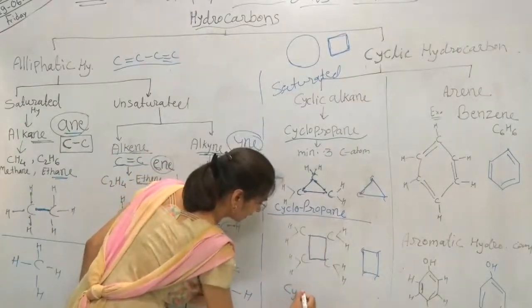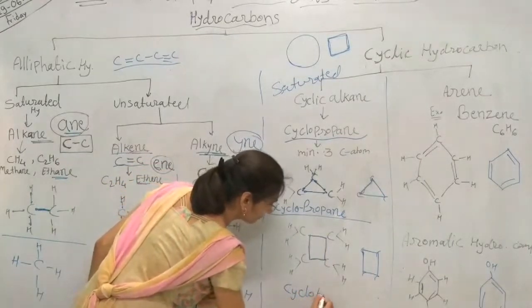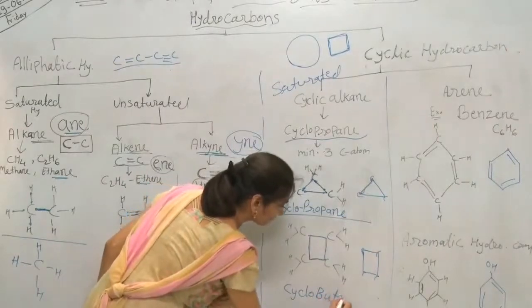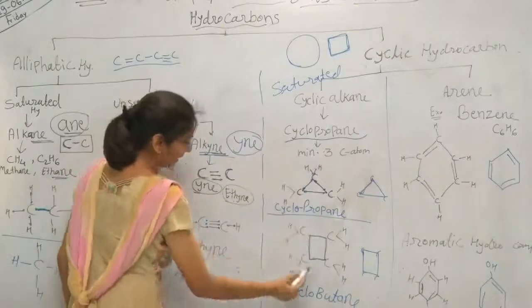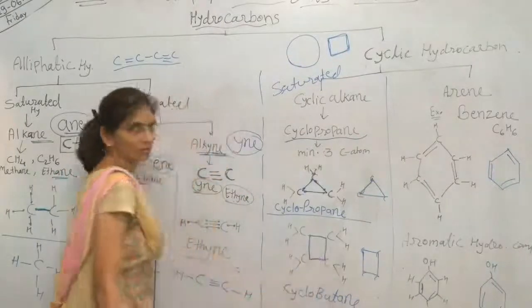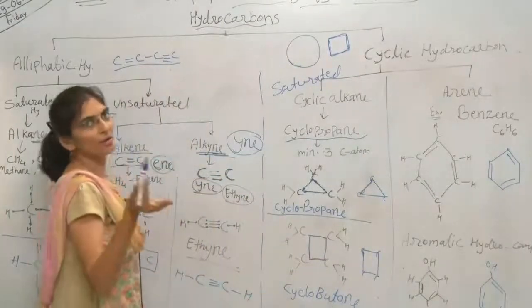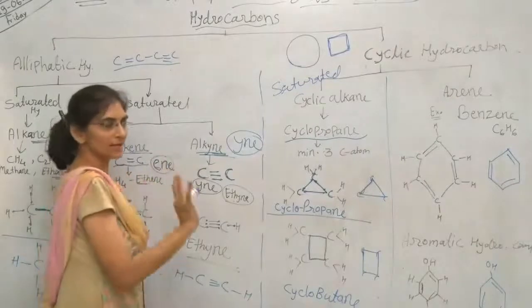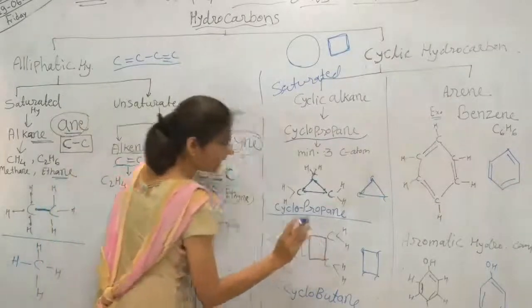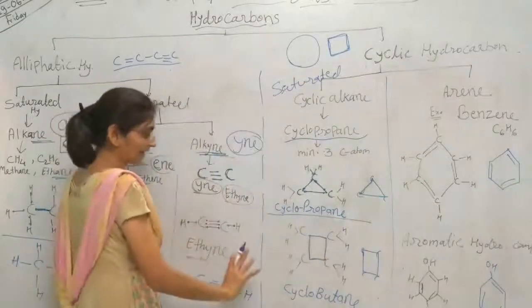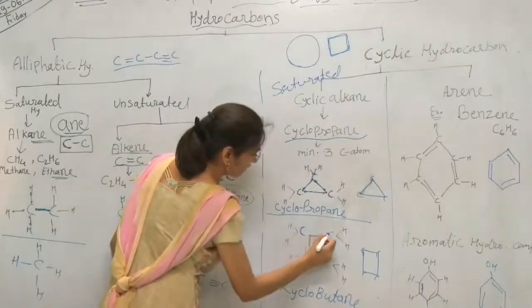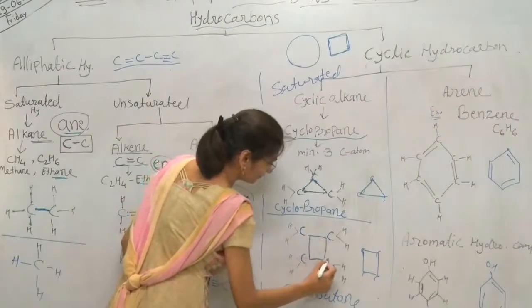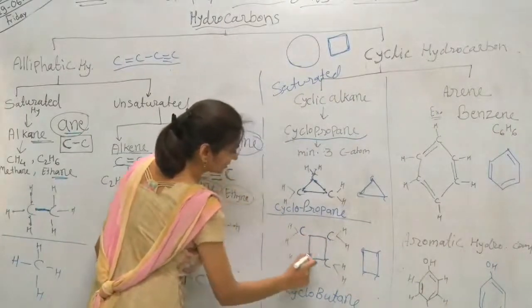Cyclobutane. Here, as I mentioned, prop means 3, but means 4, pent means 5, you know very well, pentagon, that is 5. So 5 carbon atoms will be in cyclopentane, but here in cyclobutane there are 4 carbon atoms at the corners of that structure.